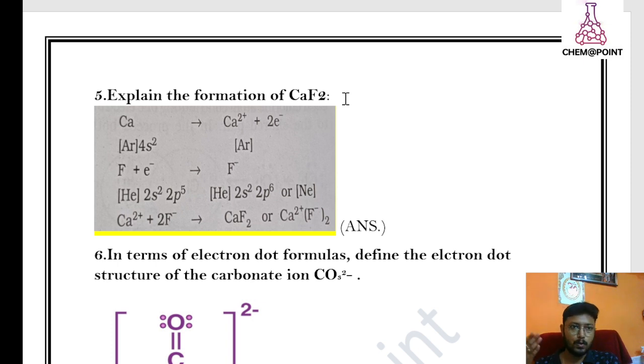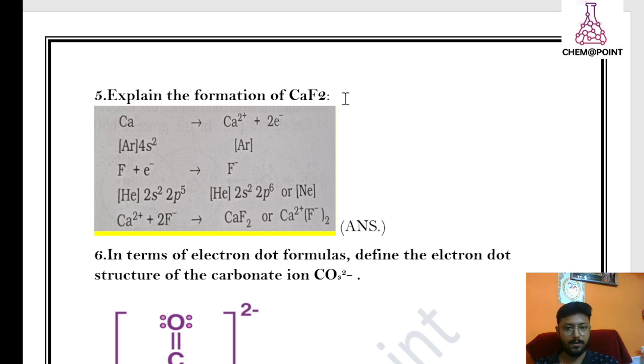In group number 2 there are 6 elements, starting from the second period: Be, Mg, Ca, Sr, Ba, Ra. One of these elements is calcium. The outermost valence electrons of calcium are 2, so calcium loses 2 electrons. By losing electrons it develops a positive charge, giving Ca2+.